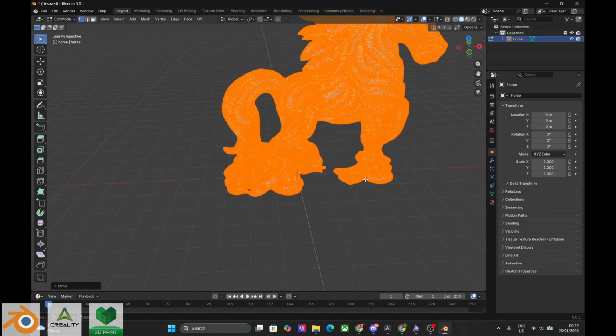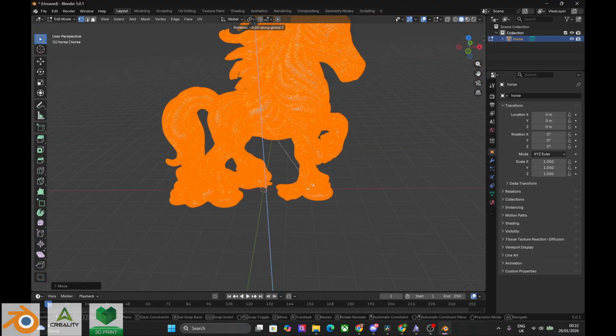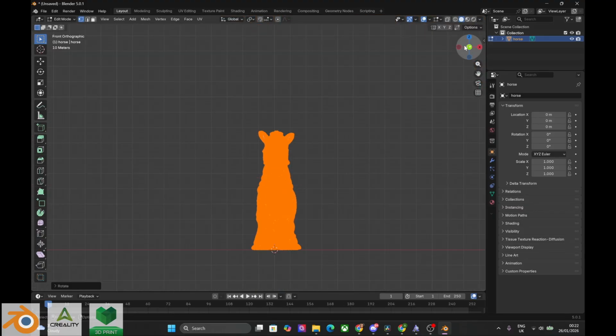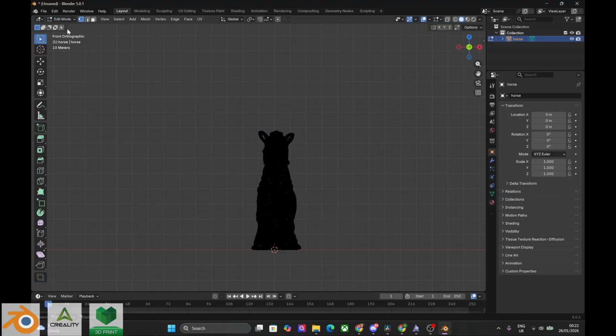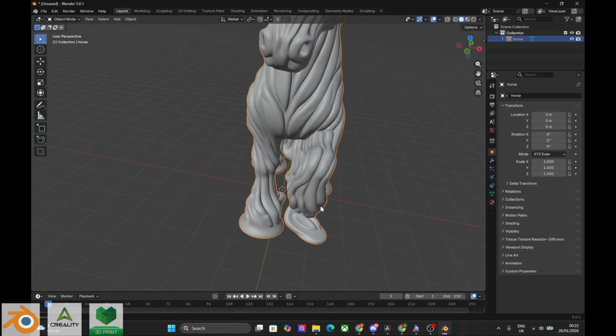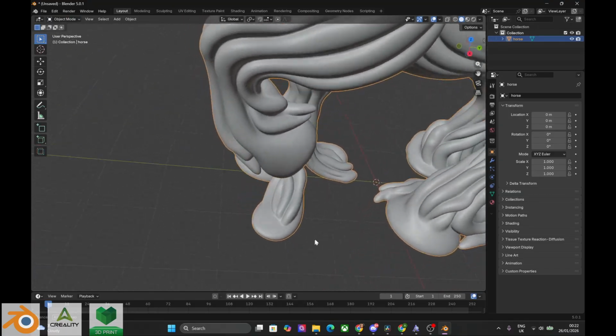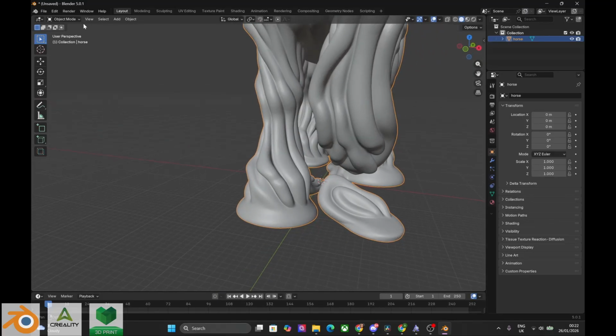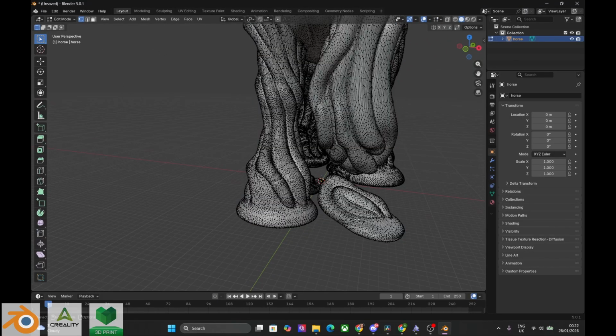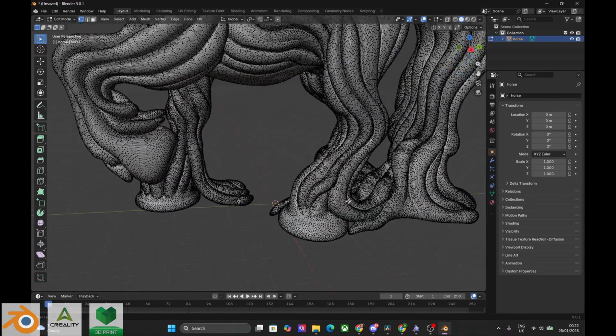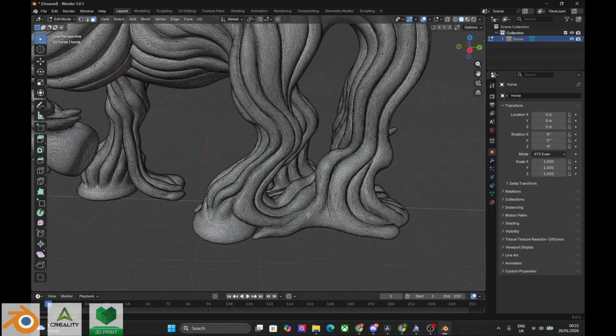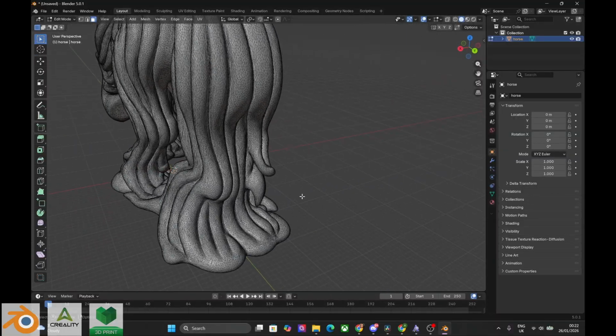Now the model is facing X-axis. To be able to use the setting to put seams onto the back in Creality Print, we want our model to face -Y. So let's rotate it, press R Z 270 and press enter. We are just going to remove little floating element that is under one of the paws. Hover your mouse over it and press L to select it. Now press Del to delete it.